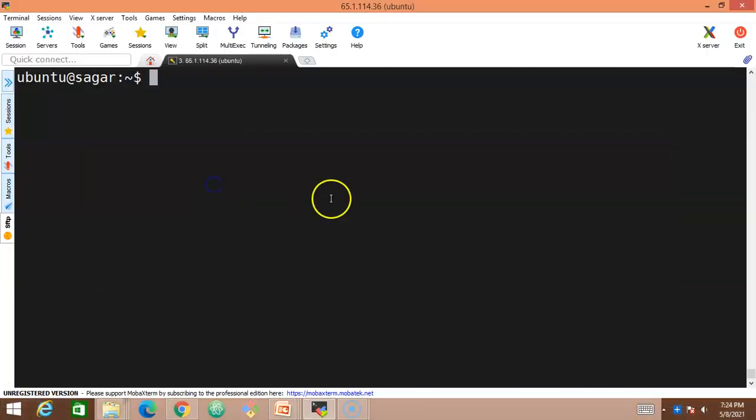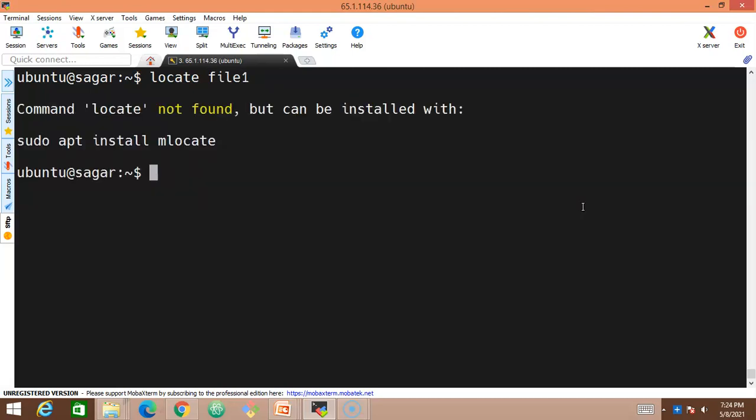So let me open my Linux server and I'll simply type the locate command and the file name. Let me give file1. Let me check if it is working or not. See, look at this. Usually in the Linux operating system, this locate command will not be found.